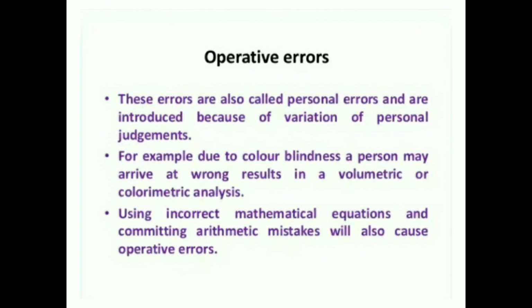Operative errors. These errors are also called personal errors and are introduced because of variation of personal judgments. For example, due to color blindness, a person may arrive at wrong results in volumetric or colorimetric analysis. Using an incorrect mathematical equation and committing arithmetic mistakes will also cause operative errors.